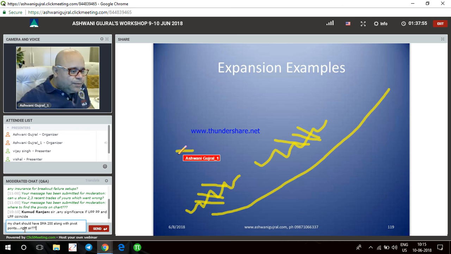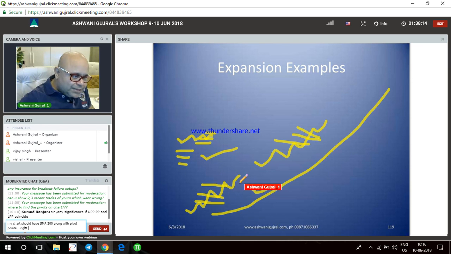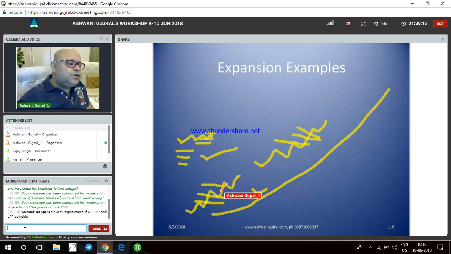If day 1 pivots are here, day 2 pivots are here, this is a comparatively weaker trend than this one, right? Because this will be formed by a more range bound action. So keep this in mind, that where pivots are placed shows you the strength of trend.